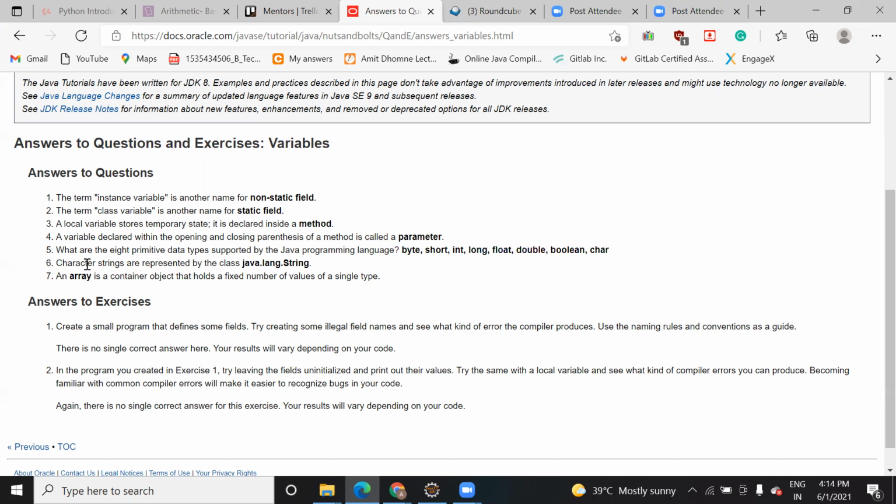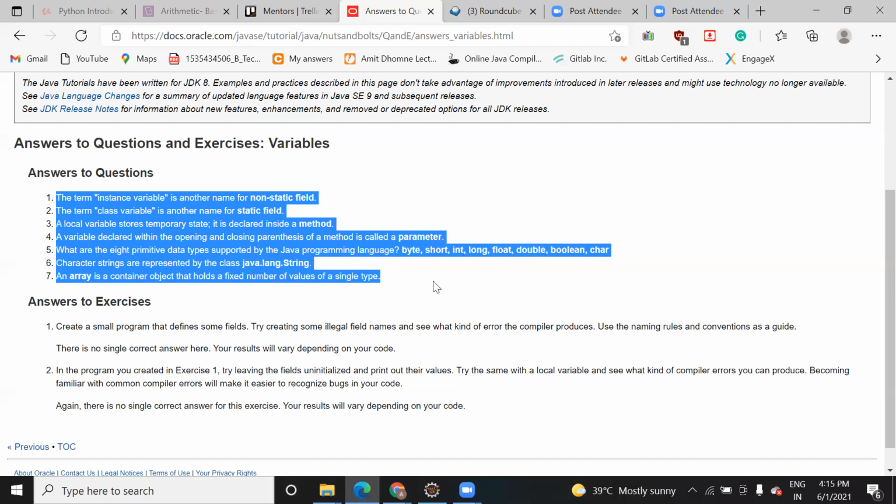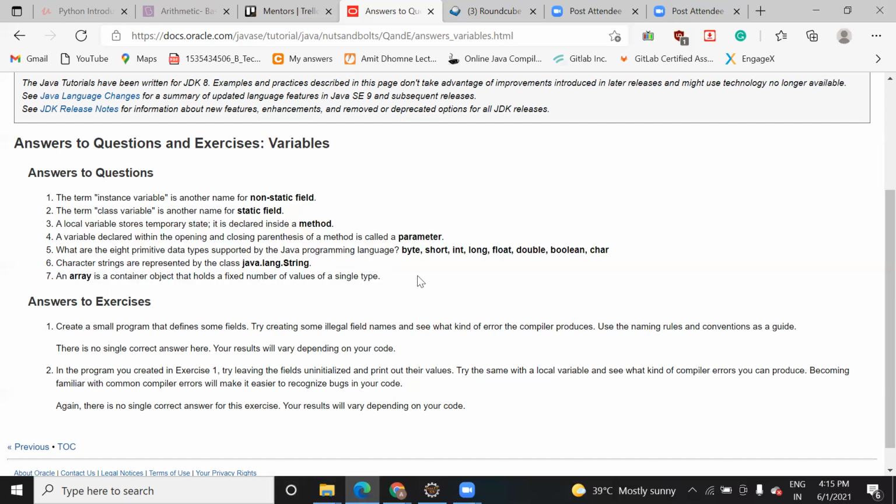Now, suppose you want to use the string in your program, you can perform various operations on the string directly also, just like we do in an array list, right? We do the collection. So similarly, you can perform operations on the string data also. And for that, you need to import this library, java.lang.String, and then you can perform finding the substring, or reversing the string, or like that. So these are the few terms that you should know about. I thought to just explain you.